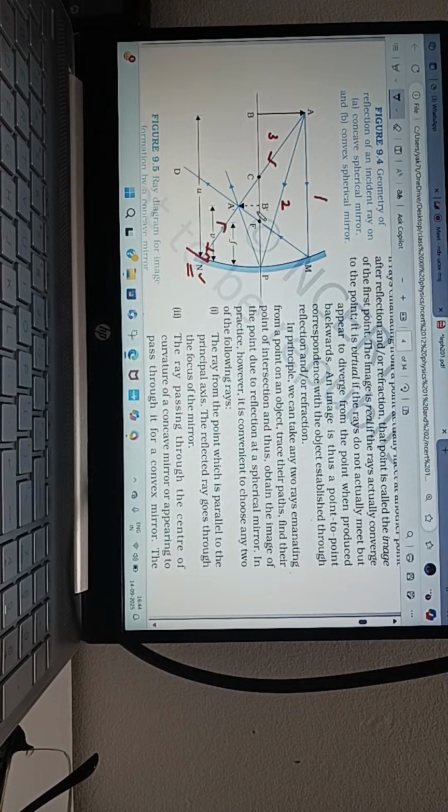This one and this one. These two triangles are similar. Why are they similar? When you say similar, if any two angles of the triangles are equal, automatically the third angle is also equal. They are said to be similar triangles.